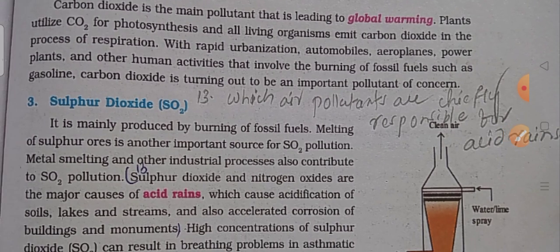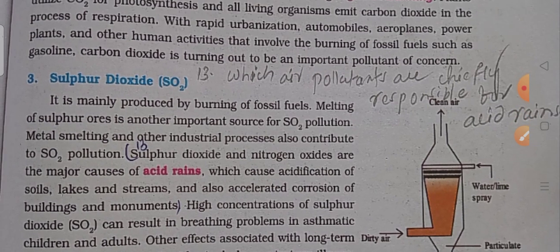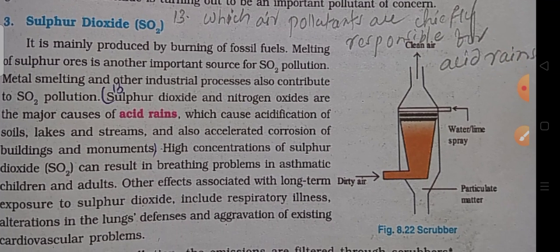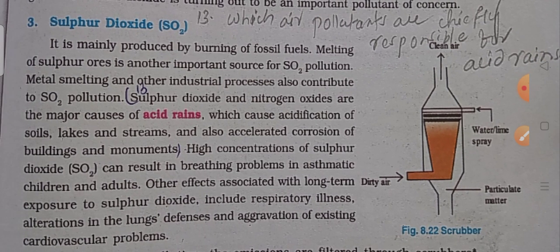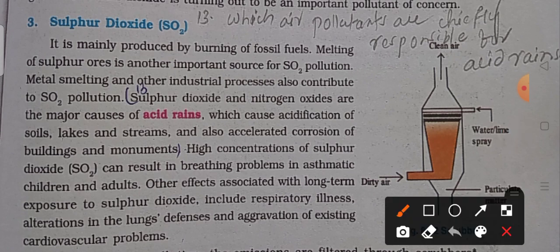This question was not there in the question paper I am discussing, but even so, it has been repeated two or three times, which is the reason I have mentioned it here. Which air pollutants are chiefly responsible for acid rains? Sulfur dioxide and nitrogen oxide.